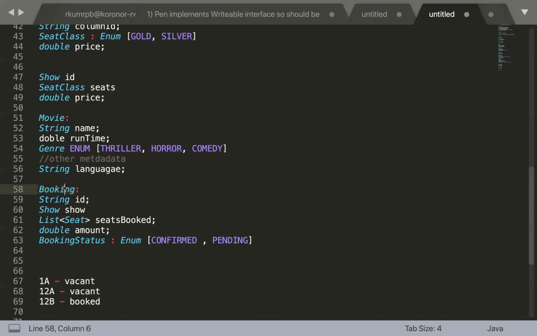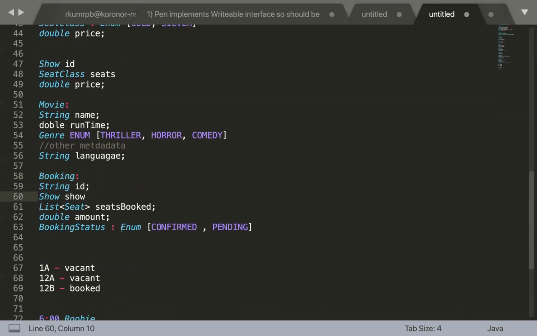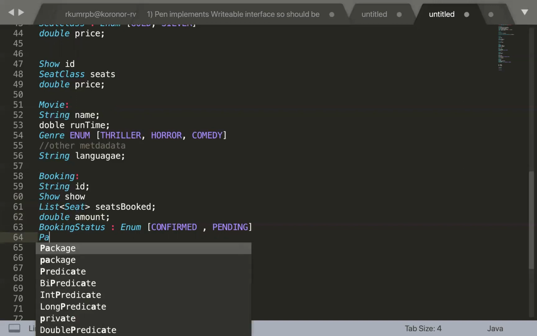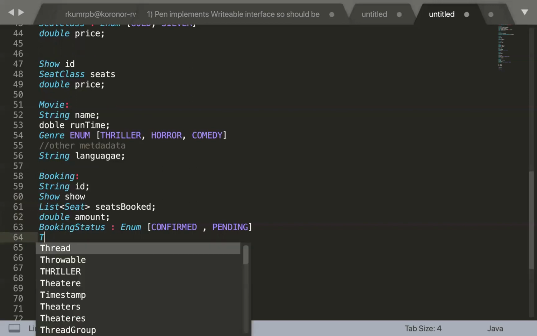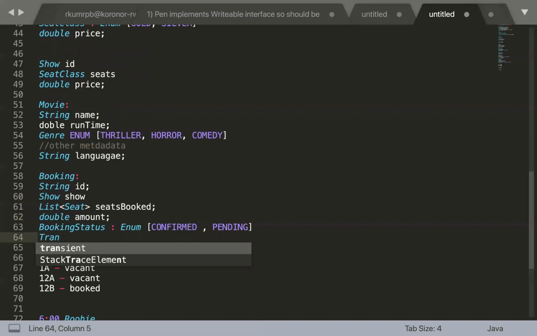You can create this based on the mode of payment, like we can have timing also. Correct. Okay, so this is going to have this double amount, right? And this is going to have some kind of payment information. We have not taken it here, but it is going to have some payment, or probably, let's suppose, the transaction. It is going to have transaction information, right?